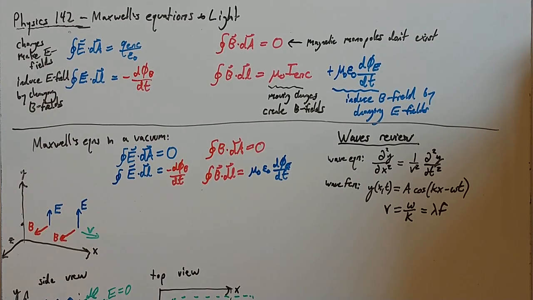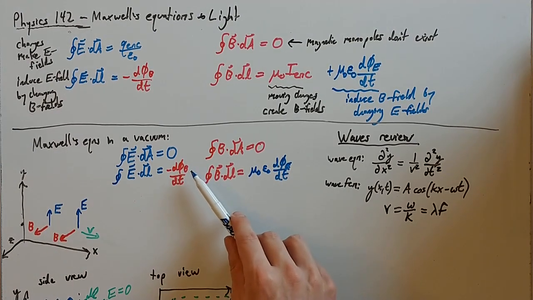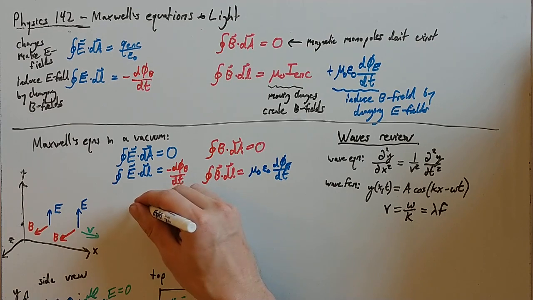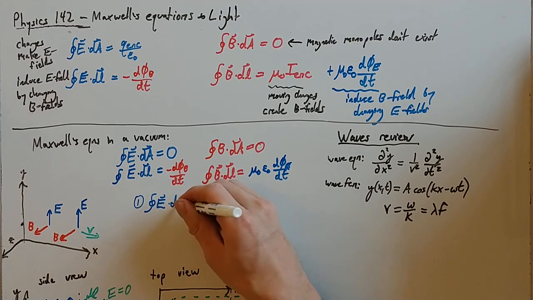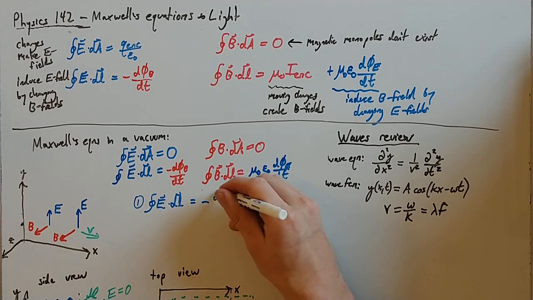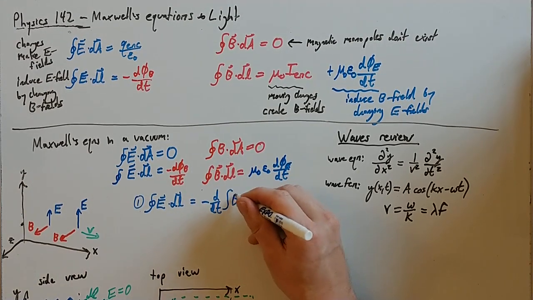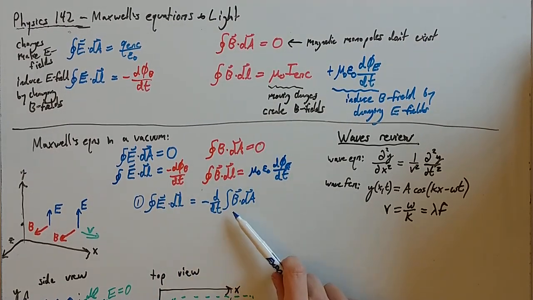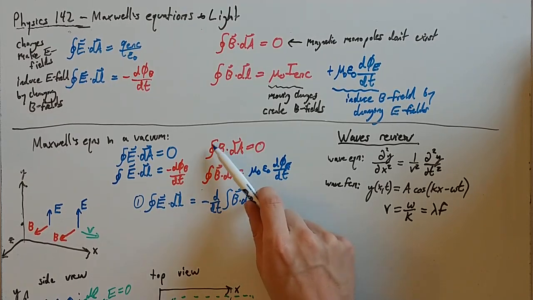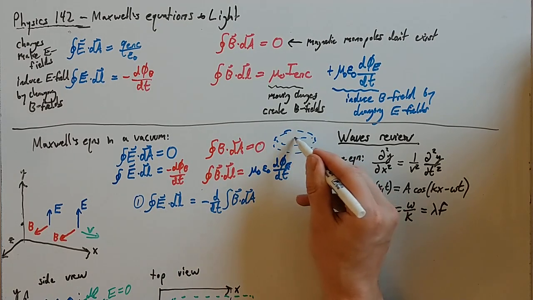Something that is kind of cool that I can write from this is that I'm going to take these bottom two equations and write the fluxes in terms of fields, right? So this equation here, I'll call this equation number 1. We can write that the integral of E dot dl is minus d dt, okay? And then what is magnetic flux? Well, magnetic flux is the integral of B dot dA, right? That's what flux is. Now, I should note, this is not zero, okay? Earlier, the closed integral was over a closed surface, like a bag of potato chips or something, some closed surface, all right?